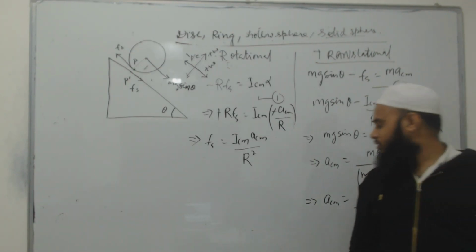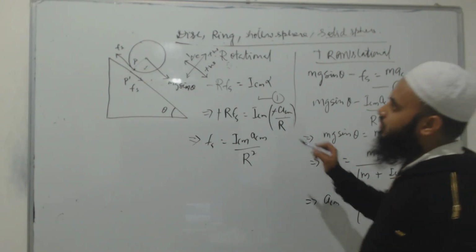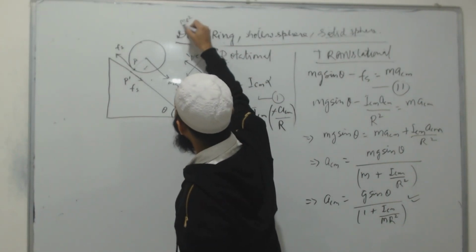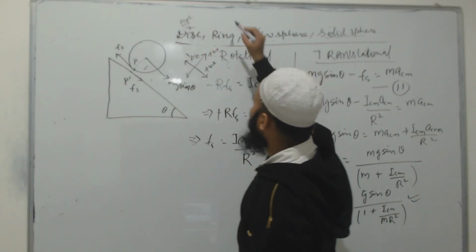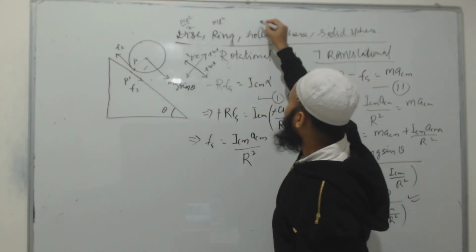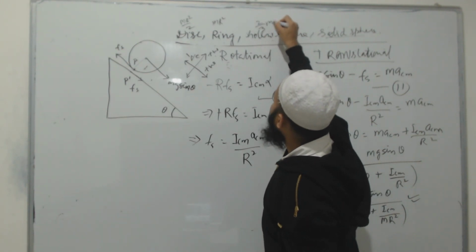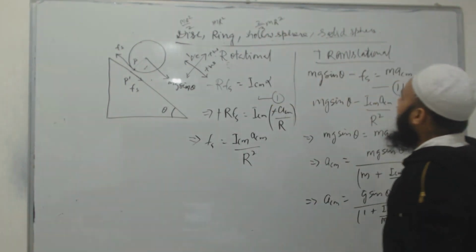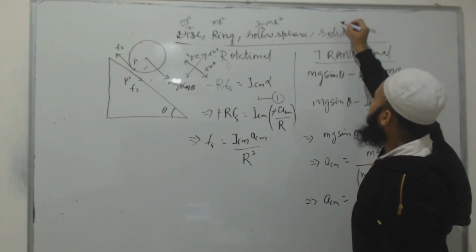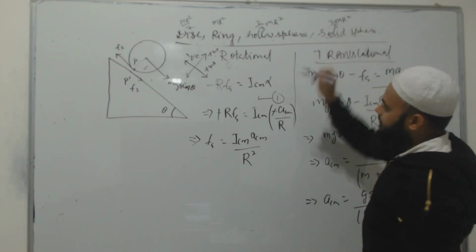Now if I want to find the acceleration of the disk, I put at the place of ICM, mr square by 2. For the ring I put mr square. For the hollow sphere I put its moment of inertia, 2 by 3 mr square, and I also put the moment of inertia about the diameter of the solid sphere, 2 by 5 mr square.